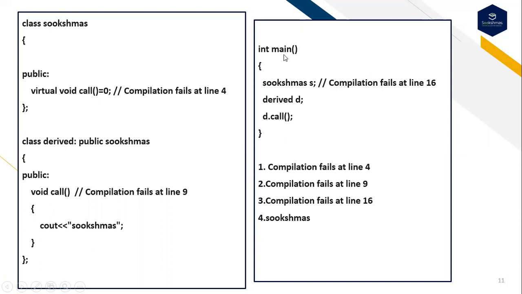So here execution of the program begins from the main. I have created an object for the class, and also I have created an object for the derived class. With the help of the derived class object, I am calling the function called call. And these are the following options: compilation fails at line 4, compilation fails at line 9, compilation fails at line 16, or else you will get the output of the Sukshmas.